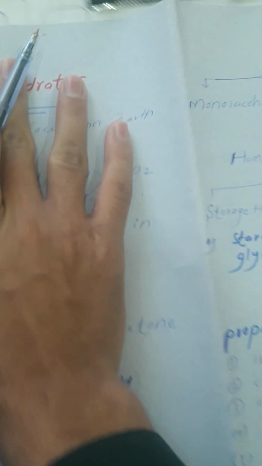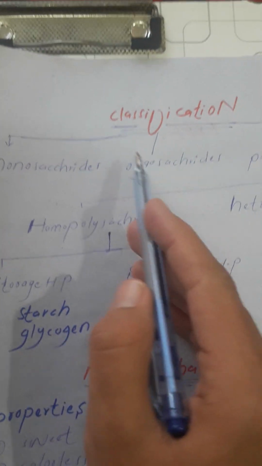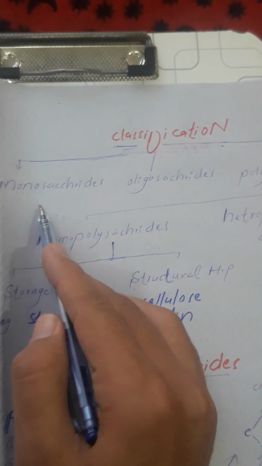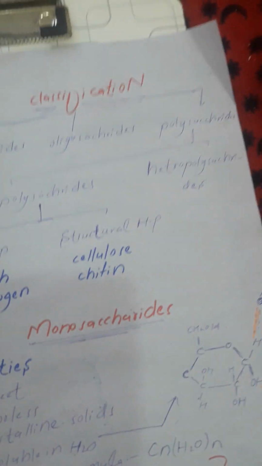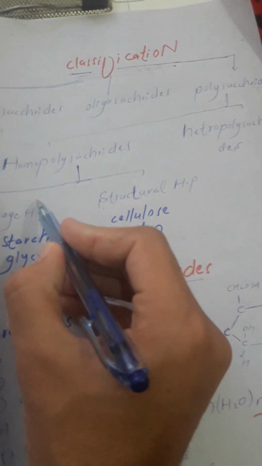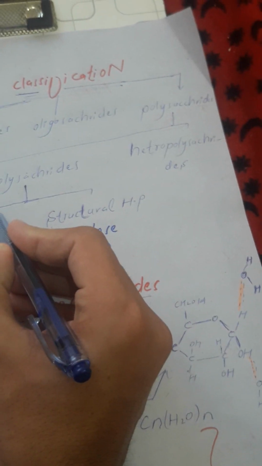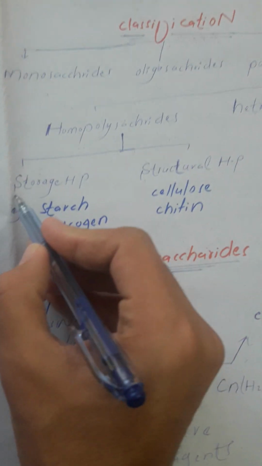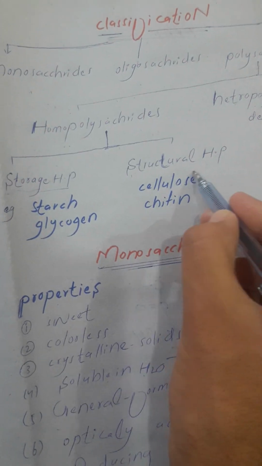Now we will classify the carbohydrates. Mainly, carbohydrates are classified into 3 classes: monosaccharide, oligosaccharide, and polysaccharide. The polysaccharide is further divided into 2 types: homopolysaccharide and heteropolysaccharide. The homopolysaccharide is further divided into storage polysaccharide and structural polysaccharide.